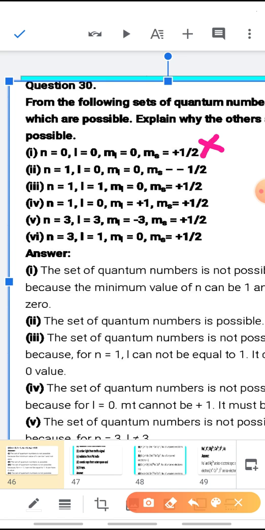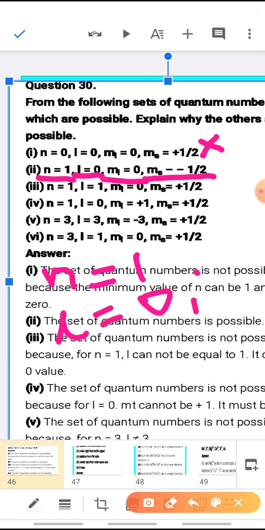Now coming to the second set of quantum numbers where n is 1, L is 0, ML is 0, MS is minus half. Now tell me, when the value of n is 1, what are the possible values of L? It will be 0 and 1.